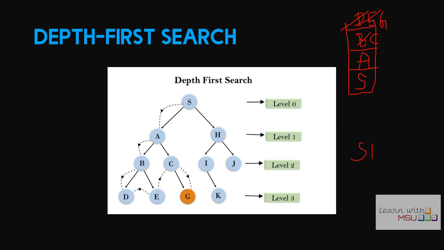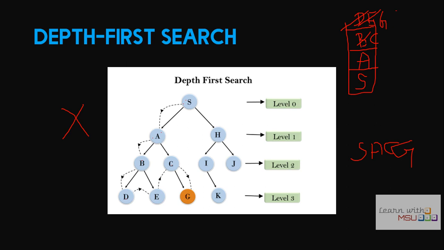Now the usage of DFS is that it is supposed to give you an optimal solution. But the problem is, here we performed the process of backtracking. We are visiting S, A, B, D. After that we are backtracking to B and then we are visiting E. So if backtracking is not available, DFS will not give you a solution. So DFS can give you an optimal solution, but it is not actually complete.